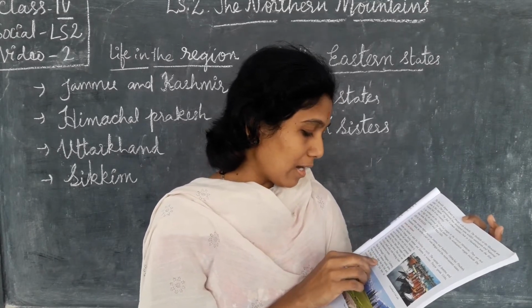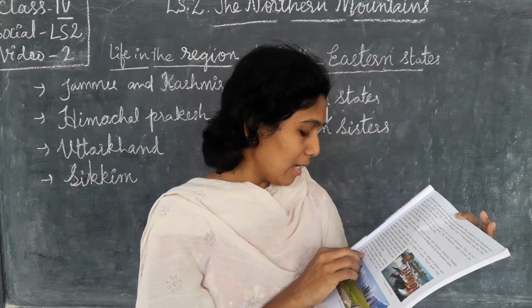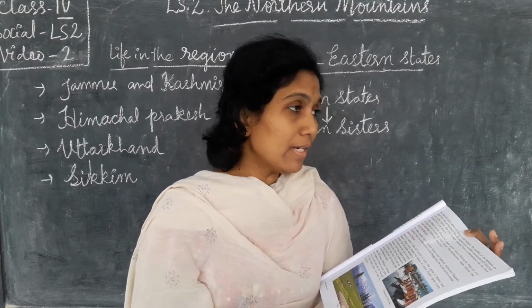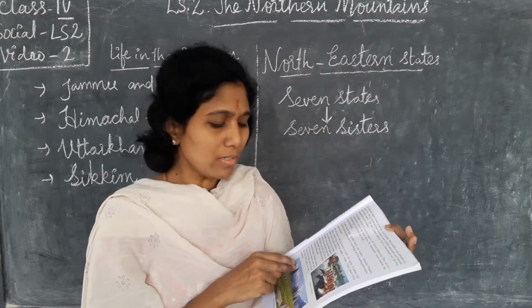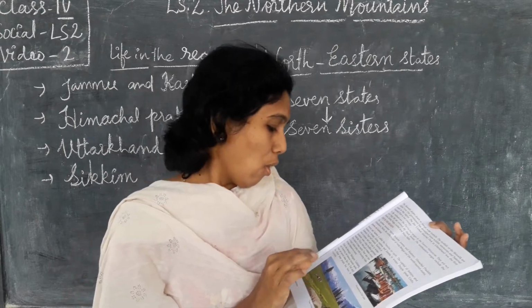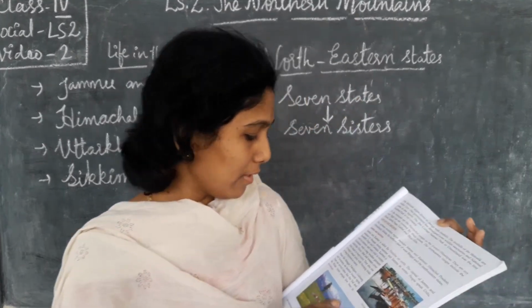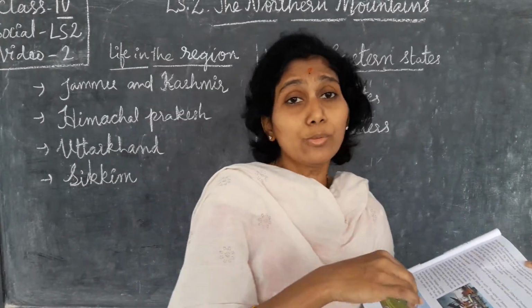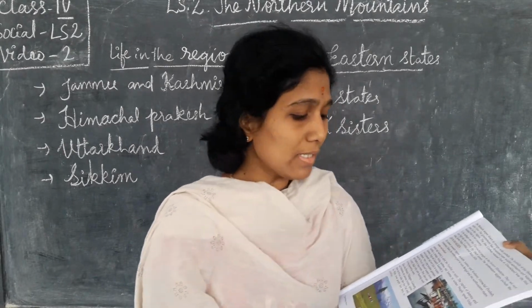There are several lakes like the Dal and the Ular lake. Even some lakes are there in this region. Some people live in houseboats also in this region.